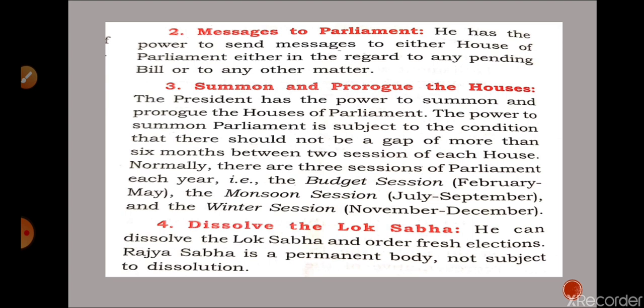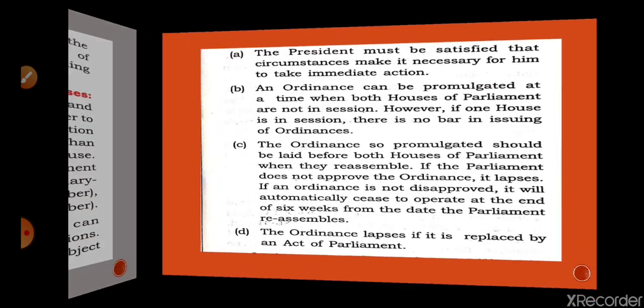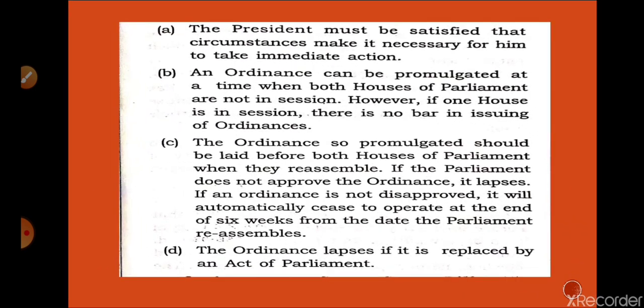One more thing is there: dissolving the Lok Sabha. If the President thinks that the Prime Minister has lost the majority and it is time for fresh elections or a midterm election, then the President only declares the dissolution of the Lok Sabha. He has the authority only, no one else has the authority. So now we are going to move to the next slide.